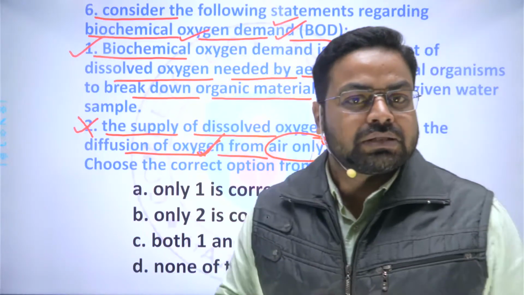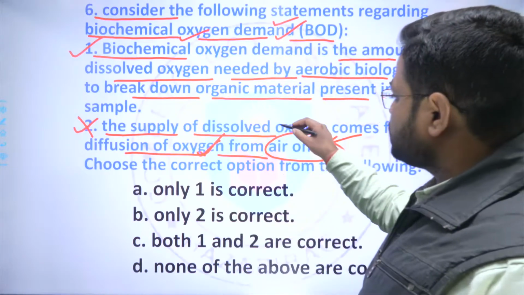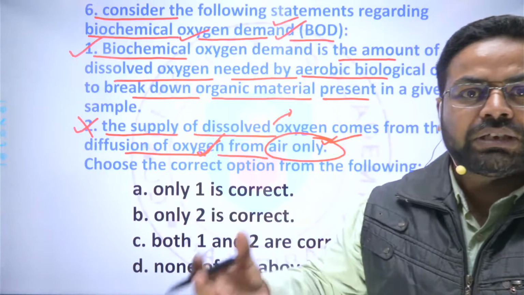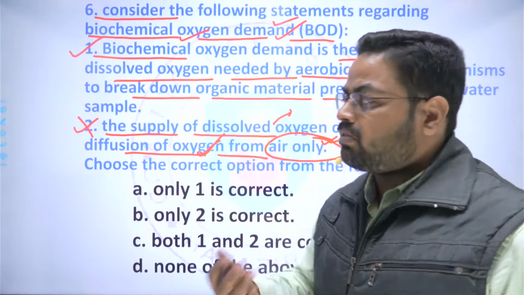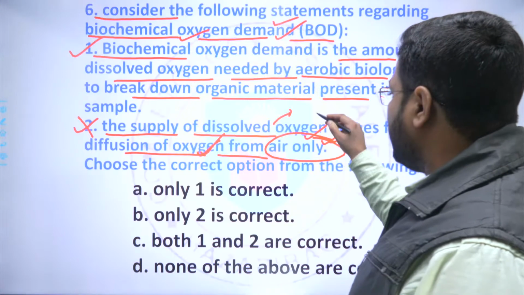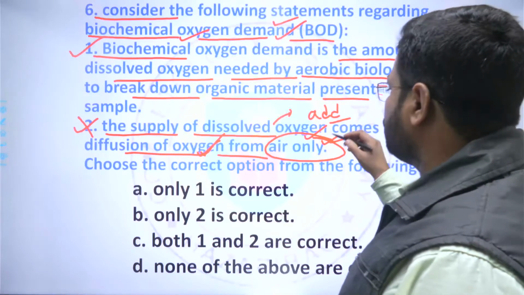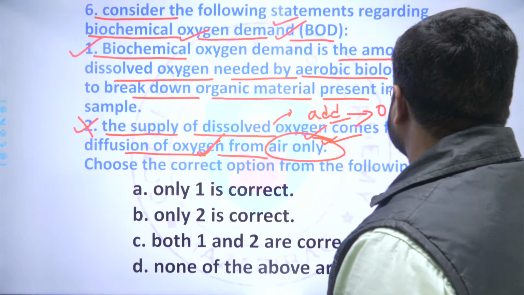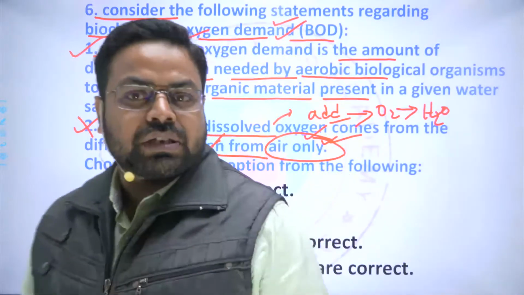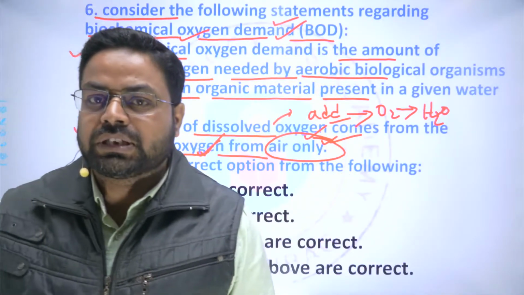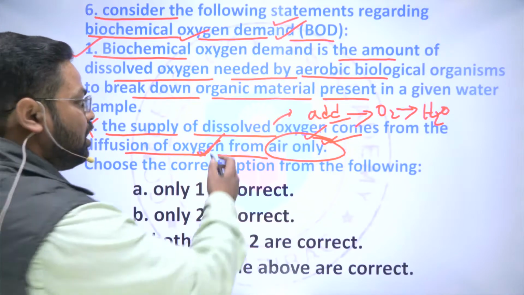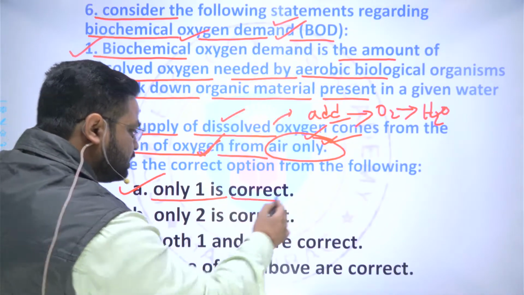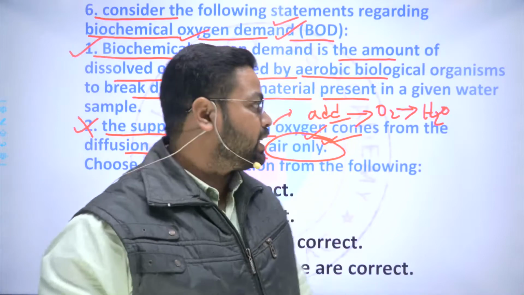But this is not true, because aquatic plants and living organisms which conduct photosynthesis in the water bodies also add oxygen to the water. They consume the carbon dioxide dissolved in the water during photosynthesis, and they add oxygen in return to the water. So here only option 1 is the correct answer.